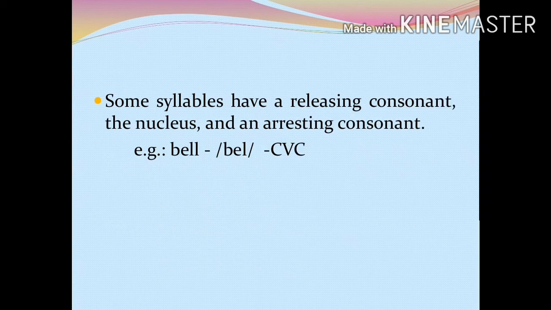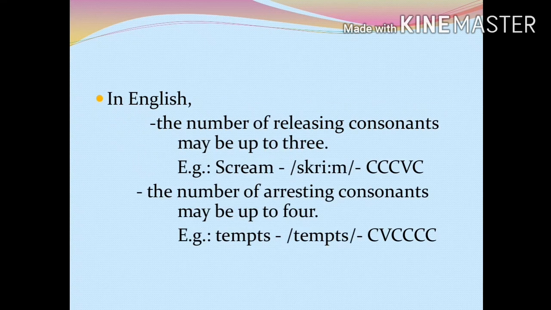Again, some syllables have a releasing consonant, the nucleus and an arresting consonant. For example, consider the word bell. It is a monosyllabic word. It has a releasing consonant, a nucleus and an arresting consonant. Here, the releasing consonant is b, the nucleus is e and the arresting consonant is l.